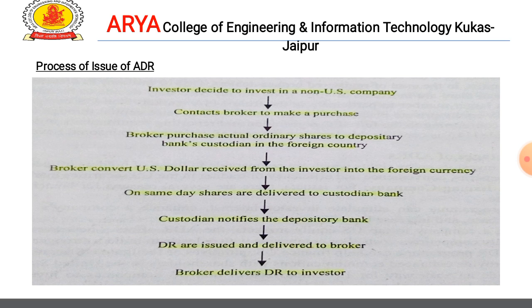First of all, the investor decides to invest in a non-US company, then contacts a broker to make a purchase. After the purchase, the broker buys the actual ordinary shares through the depository bank's custodian in the foreign country. Then the broker converts the US dollars received from the investor into the foreign currency. On the same day, shares are delivered to the custodian bank, and the custodian bank notifies the depository bank. The depository receipts are issued and delivered to the broker, and the broker finally delivers the DR to the investor. So this is the whole process of issuing an ADR.